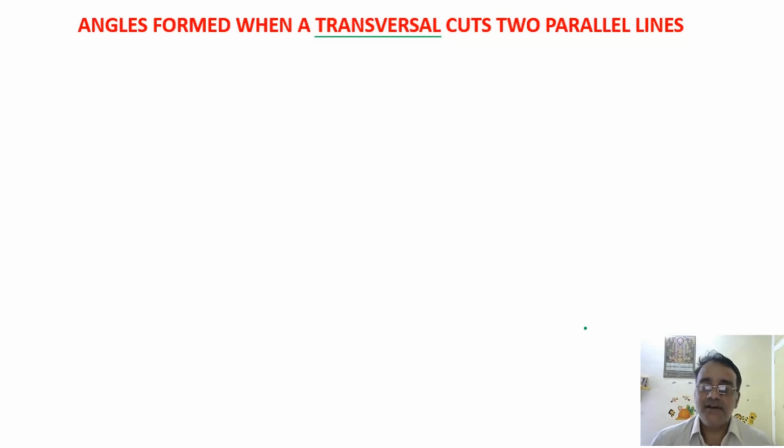Wait. Now here you have to make your mindset that a transversal does not belong to only parallel lines. So the definition should be general. A transversal is a line which intersects any two distinct lines. It may be parallel, it may not be parallel, at two distinct points. Is that clear? Yes, sir. Okay.